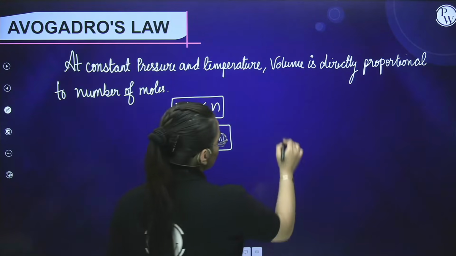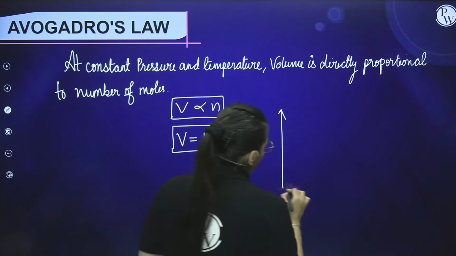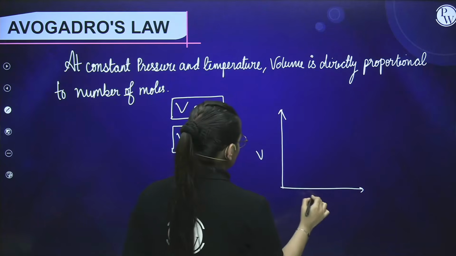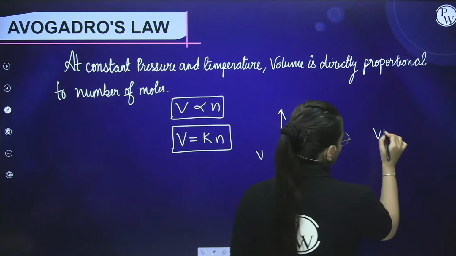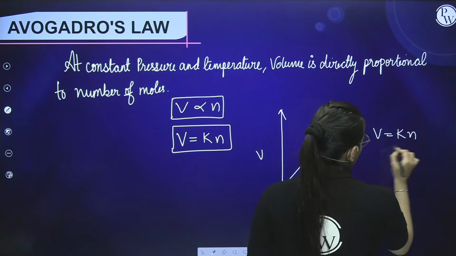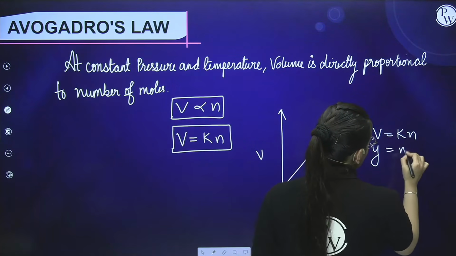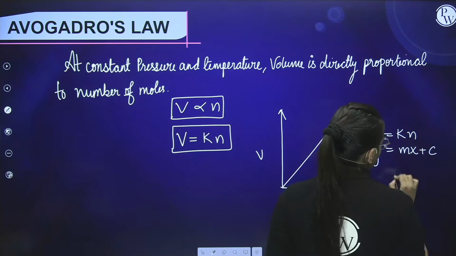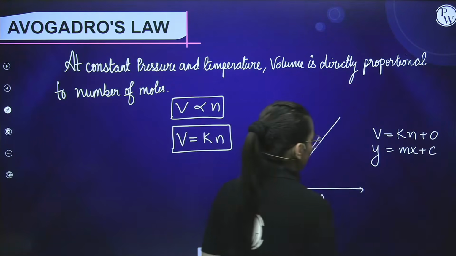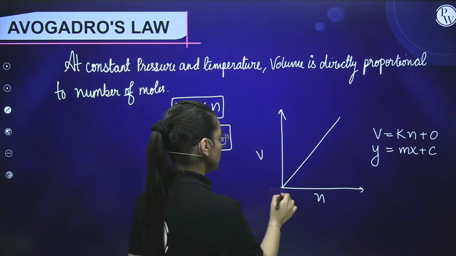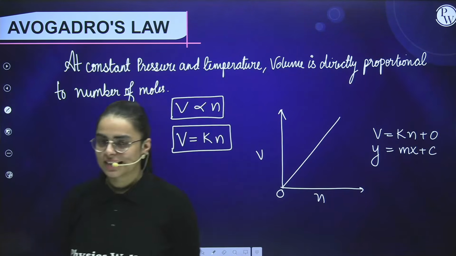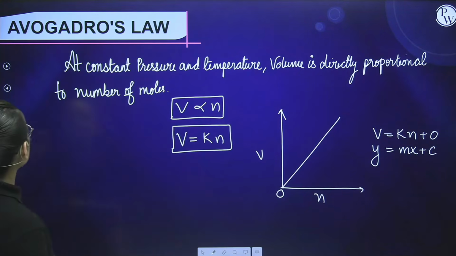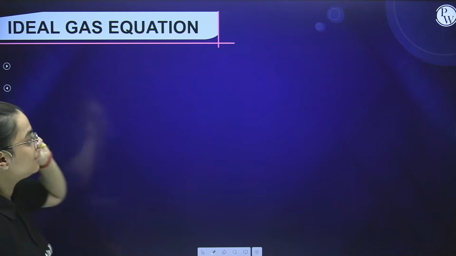Now we will plot a graph between volume and number of moles. So the graph comes out to be a straight line, because volume equals K into N, which is y equals mx plus C, where C comes out to be 0, hence originating from the origin point. Is it clear to you? It is quite simple, students. Okay. Now let us see the ideal gas equation.